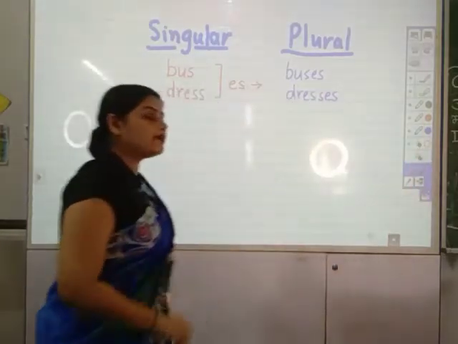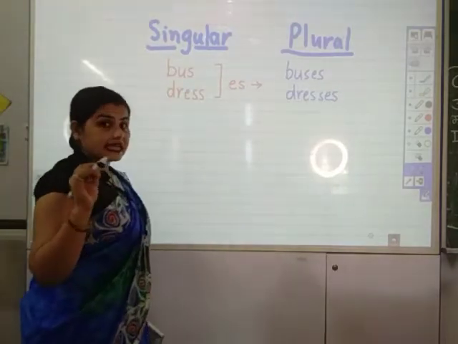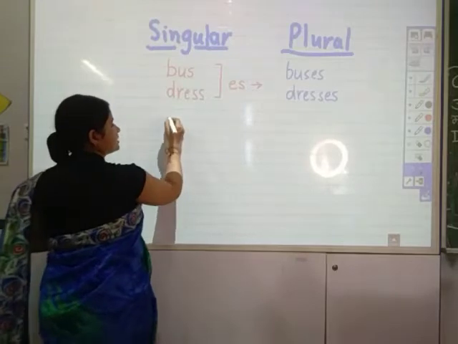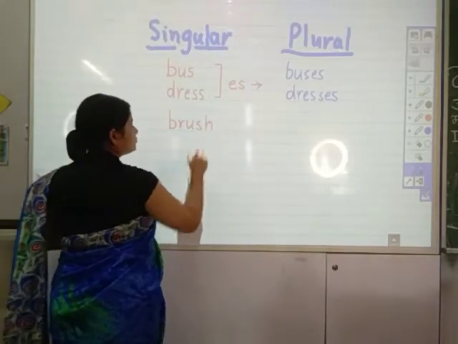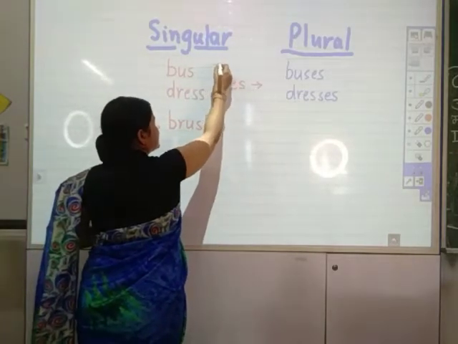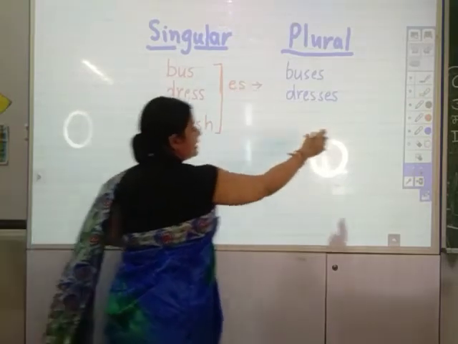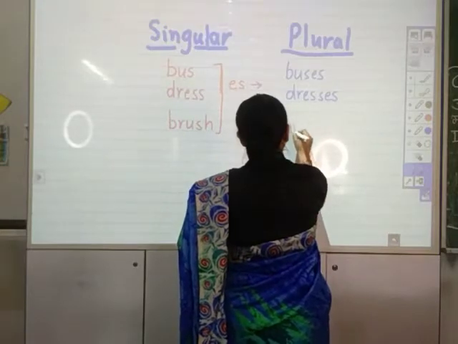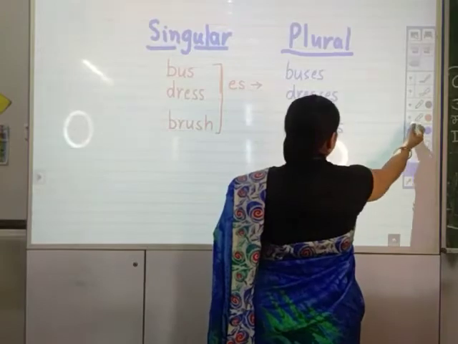Okay. And the same rule goes with SH ending words also. Like if it is brush, B-R-U-S-H, then also the same rule follows that you have to add ES, and the word will be brushes, B-R-U-S-H-E-S.